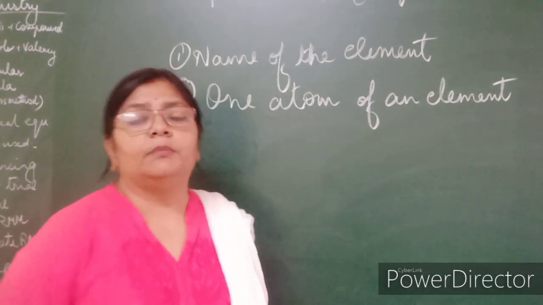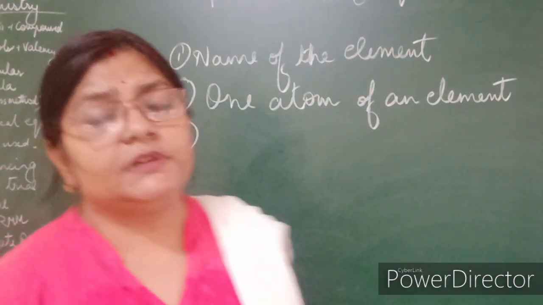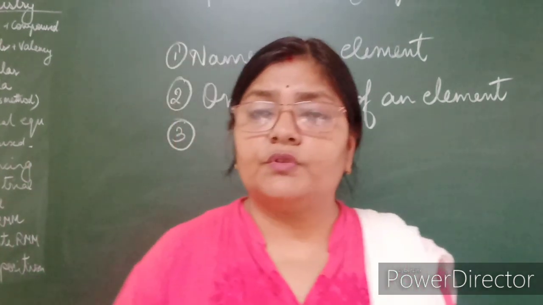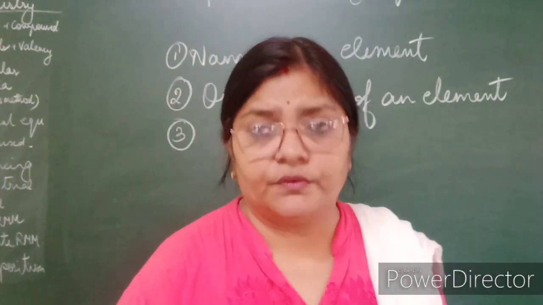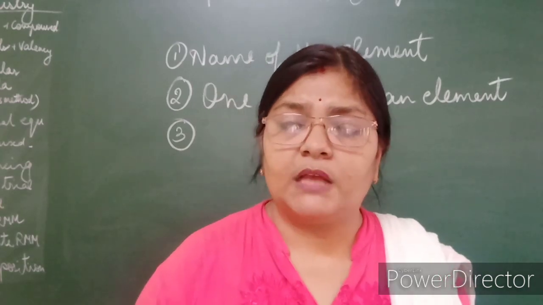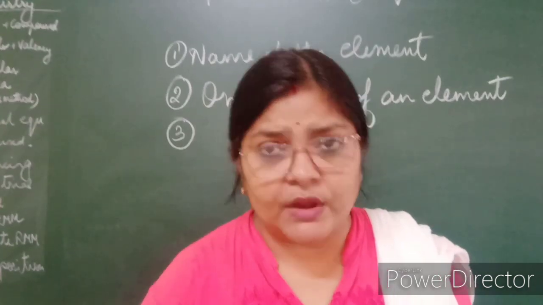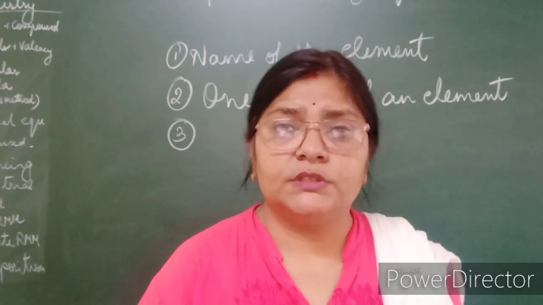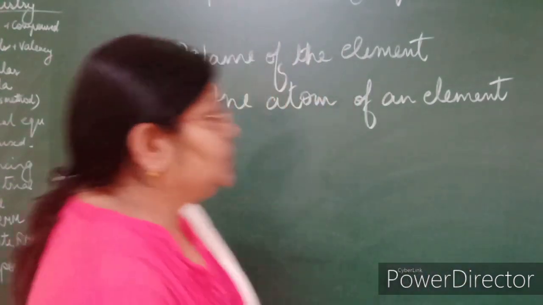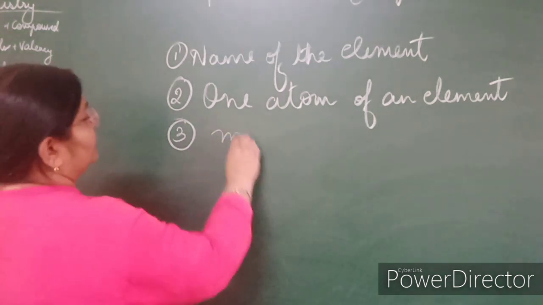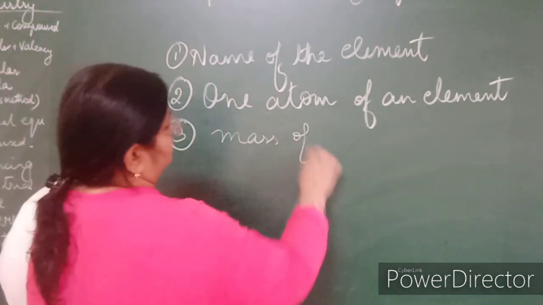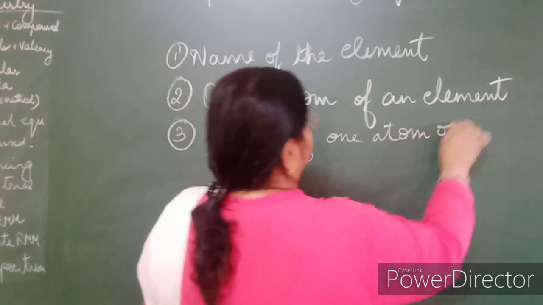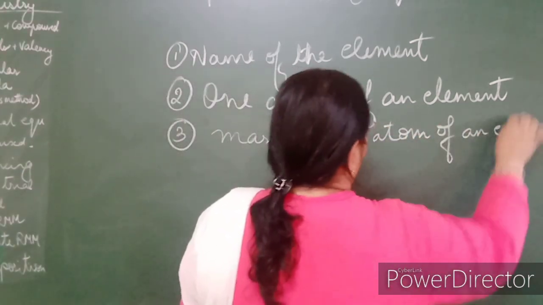Another thing that we come to know by seeing the symbol is that it represents the atomic mass. It also shows the definite mass of the element. Now the atomic mass is expressed in grams. So that can also be found out just by seeing the element. So it gives us the mass of one atom of an element.